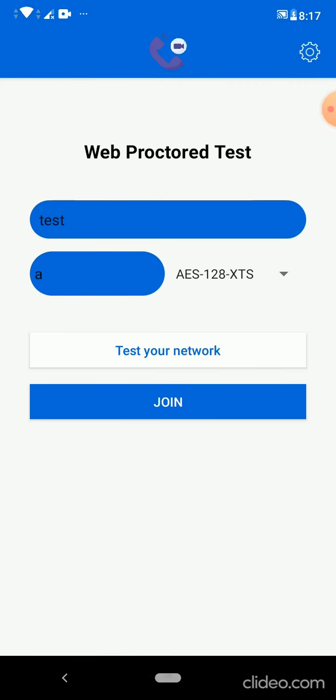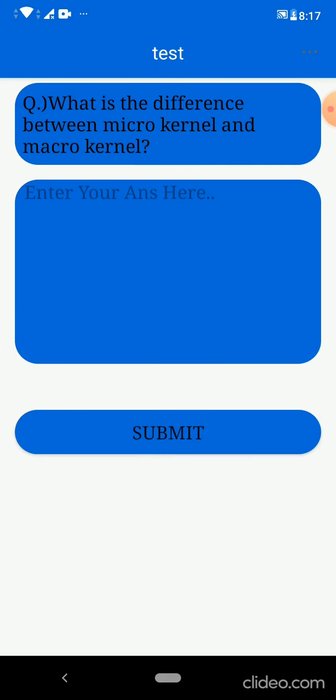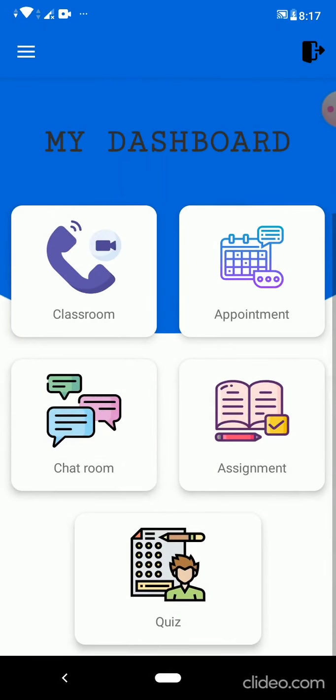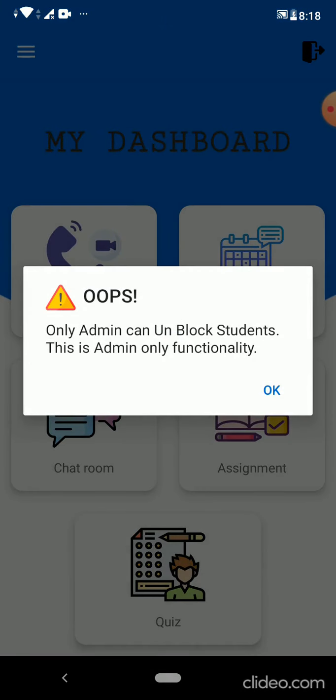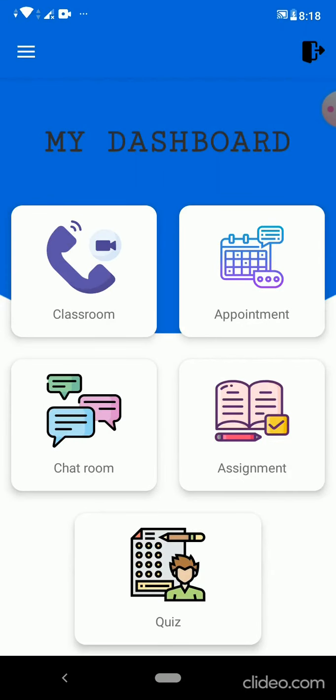And like quiz, if I join the quiz from here, you can see that the test will appear, not a video. It's a web proctor test, so no video is occurring here. It's in a test format. We can submit the test here. So it's a basic test created in the database named test and with password A. And the unblock user is only for the teachers functionality or the admin functionality. You can't unblock anyone. Since this is a small prototype, this is what our vision is.